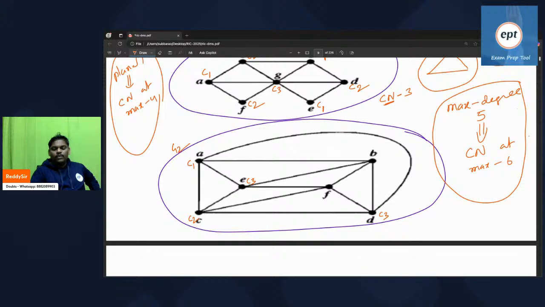So A and D are adjacent. A is C1, D I kept C3, so C2 is adjacent. Next one, I think I can keep here C1. I can keep here C2. Check if I have done anything wrong.